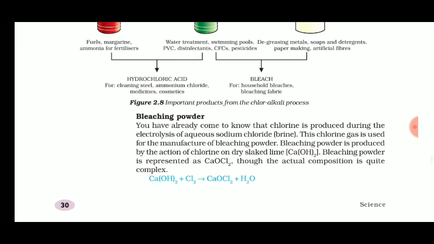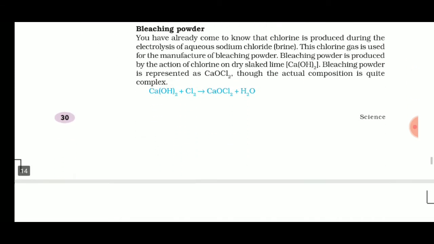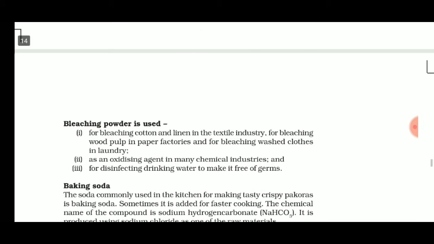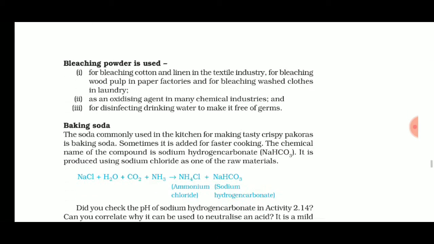Then we will study bleaching powder, how it is formed. Chlorine gas is used to manufacture bleaching powder, which is produced by the action of chlorine on dry slaked lime. Bleaching powder is represented as CaOCl2, though the actual composition is quite complex. You have to remember the chemical equation and also its uses. It's used in the textile industry, as an oxidizing agent, and as a disinfectant in drinking water.